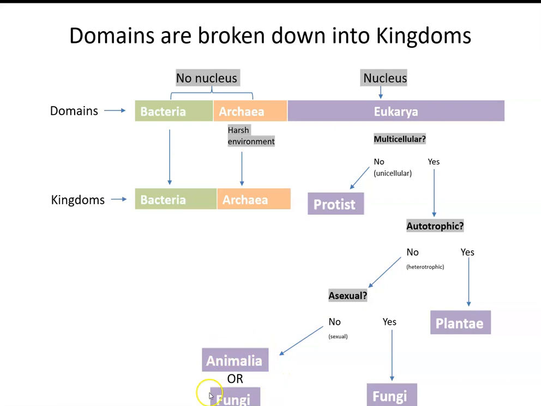Now, from here, we have to ask ourselves a little bit more questions about what the cell looks like. You'll learn more about this when you get to 7th grade, and then again in high school biology. But from here, we would have to determine what the cell wall is. Does it have a cell wall? If yes, then it's a fungi. If no, then it's an animalia. You don't have to know very much about cell walls here in 6th grade. You just need to know how to get to this point, okay? And then in 7th grade, you'll learn more about the cell walls.